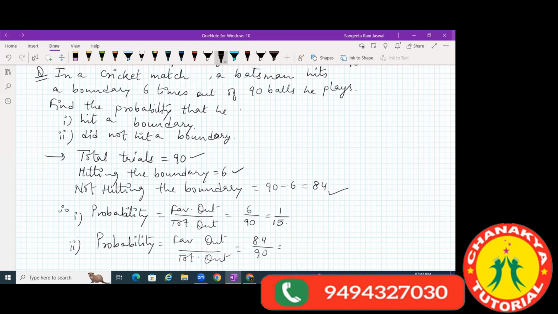These both are even numbers. If I divide this by 6, I get 14 here and 15 there. So this is 14 by 15.